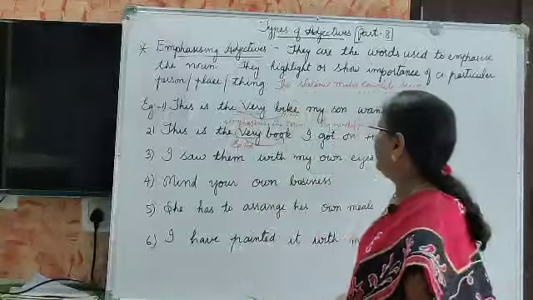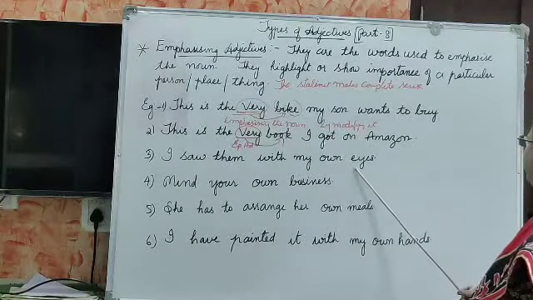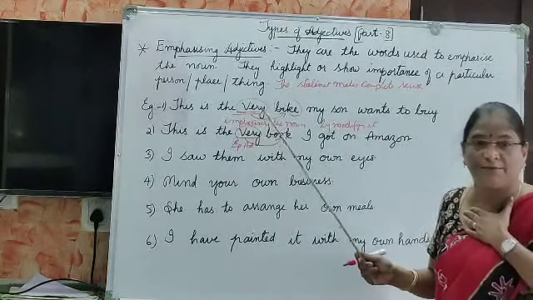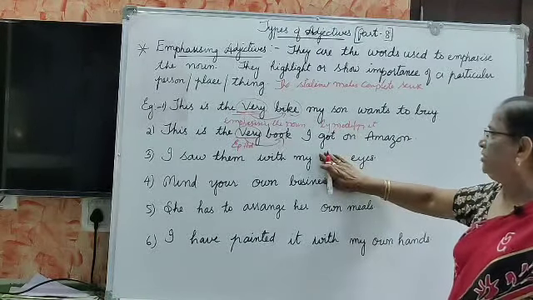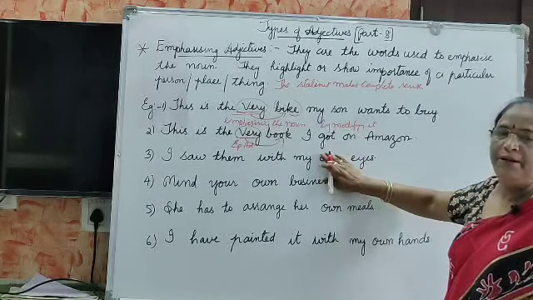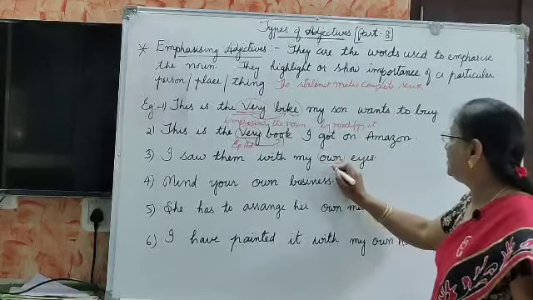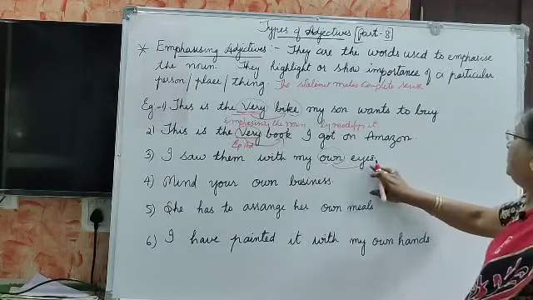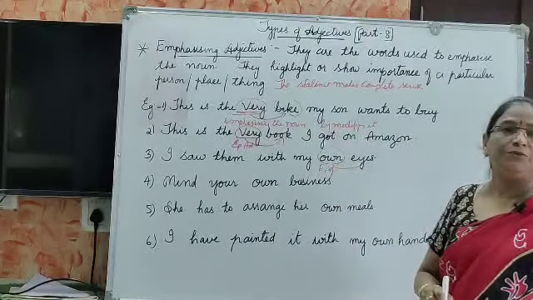In the next example, "I saw them with my own eyes." If we remove "own", "I saw them with my eyes" has complete sense. It gives a complete meaning. But "own" emphasizes the noun "eyes" and modifies it. So this is known as an emphasizing adjective.